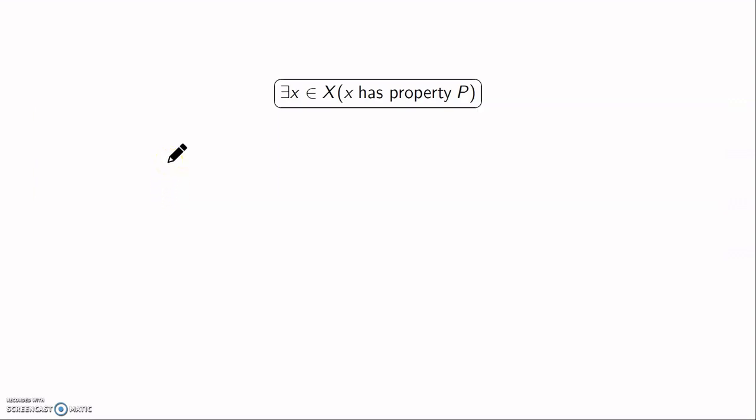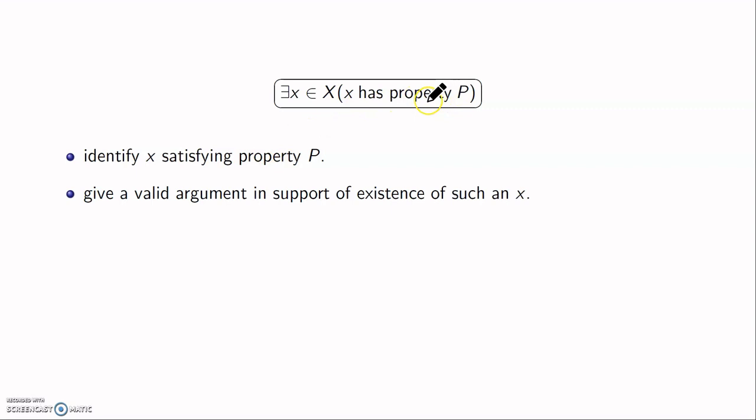Now look at this statement. There exists x in X such that x has property P. So what I have to do here, to prove such a statement, is find one point in the set X which has property P. So identify x satisfying property P, that is the first thing you do. And we have to give a valid argument in support of the existence of such an element. So you have to pick one first, and then you need to prove that that element actually satisfies this particular property. So this is statement type 2 that I have shown in the first slide.